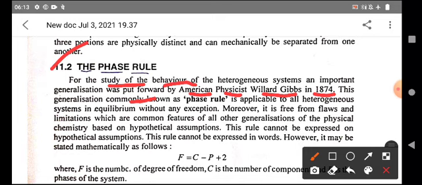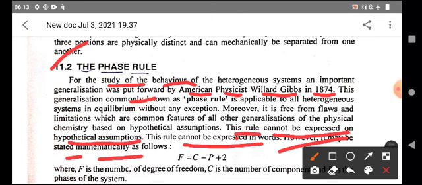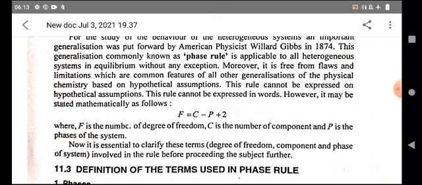Actually, this rule cannot be expressed on hypothetical assumptions. This rule cannot be expressed in words. However, it may be stated mathematically. That is, F = C - P + 2. This is the phase rule equation, where F is the number of degrees of freedom, C is the number of components, and P is the number of phases of the system.